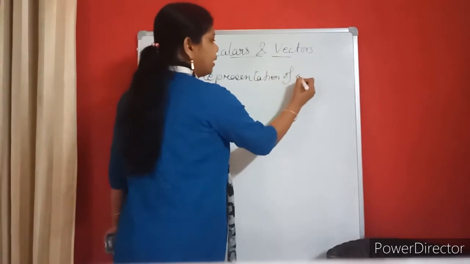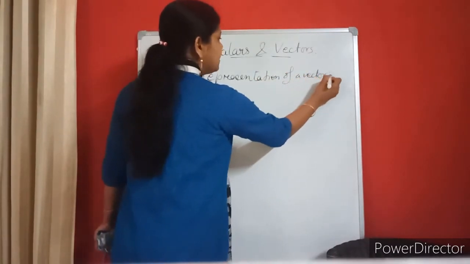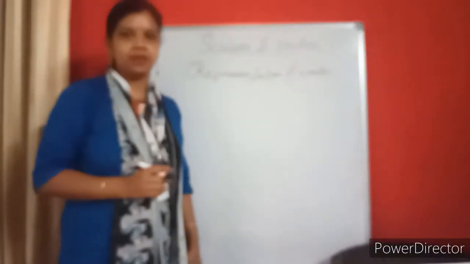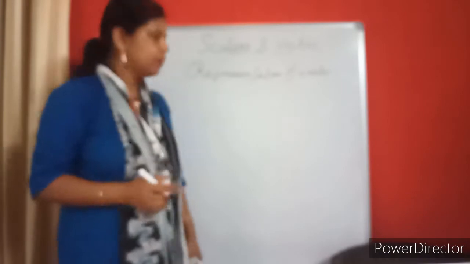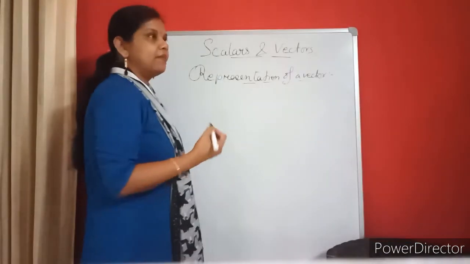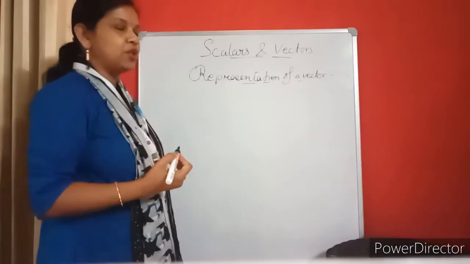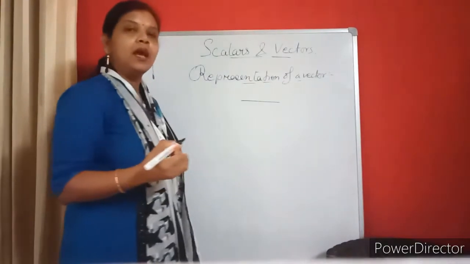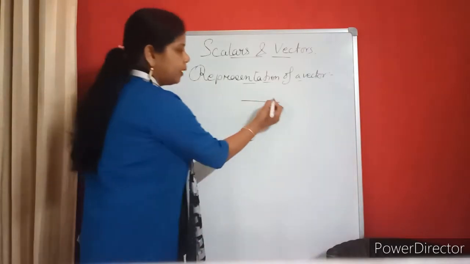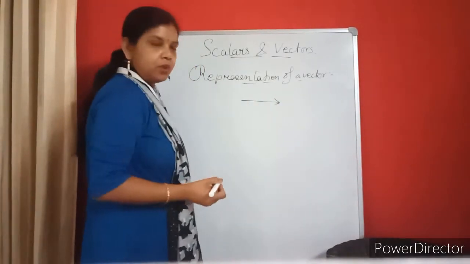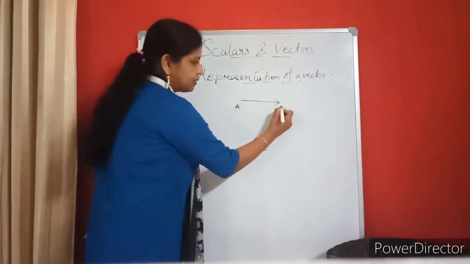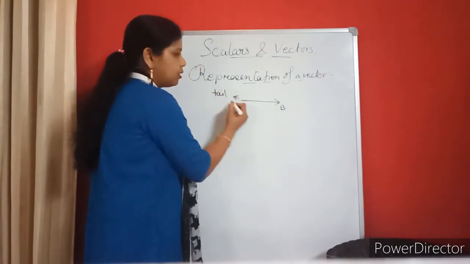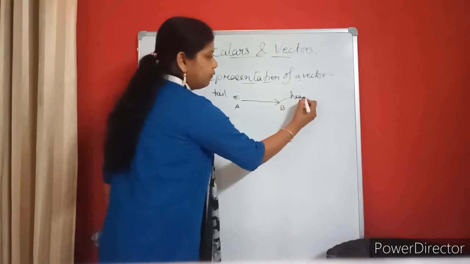Representation of a vector. How can I represent a vector? Suppose I say A is a vector. In order to represent a vector, we will always draw a straight line, then an arrow will be there, like this. This is a representation. Suppose I say this is A, this is my B point. This point is the tail of the vector and this point is the head of the vector.